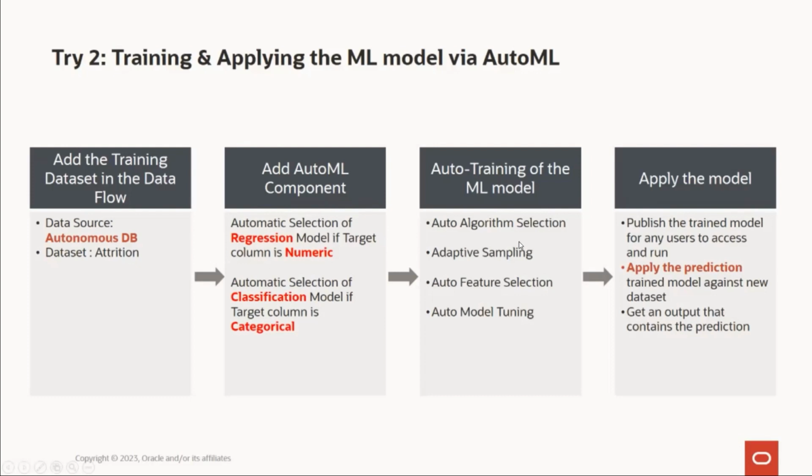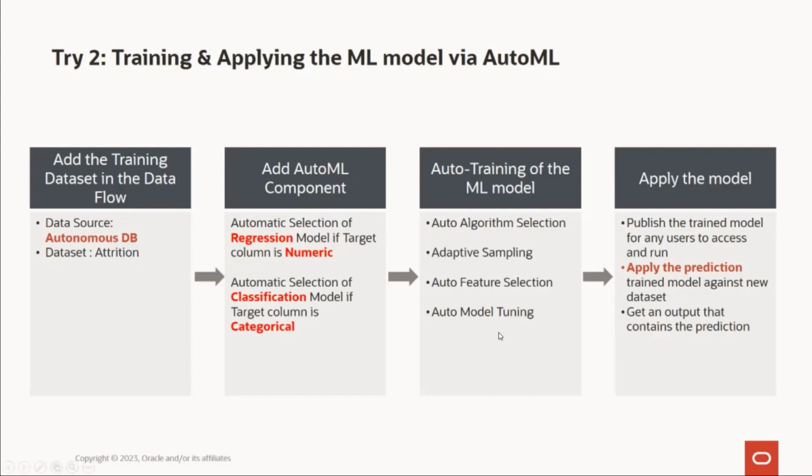It does the algorithm selection for you. It does adaptive sampling for you, wherein the lesser values get upsampled and more number of values get downsampled so that the balance of the data set is maintained. Then it does auto feature selection for you. It differentiates between what are those important factors. Let us say distance from home, or okay, years spent in the company, or age, right? If these are key features that get highlighted, let's say if there is something else which may not be important, let's say first name, last name may not be important, so it could consider to be kept out of the model selection, right? So it does the feature selection for you.